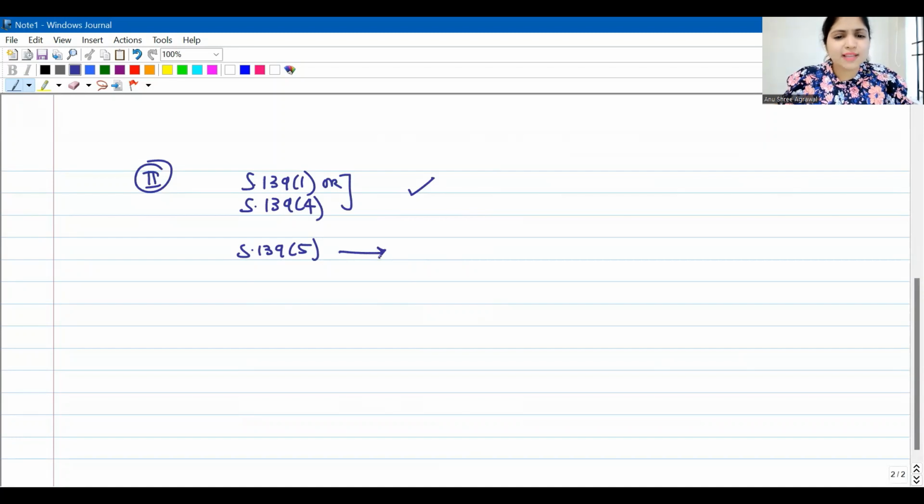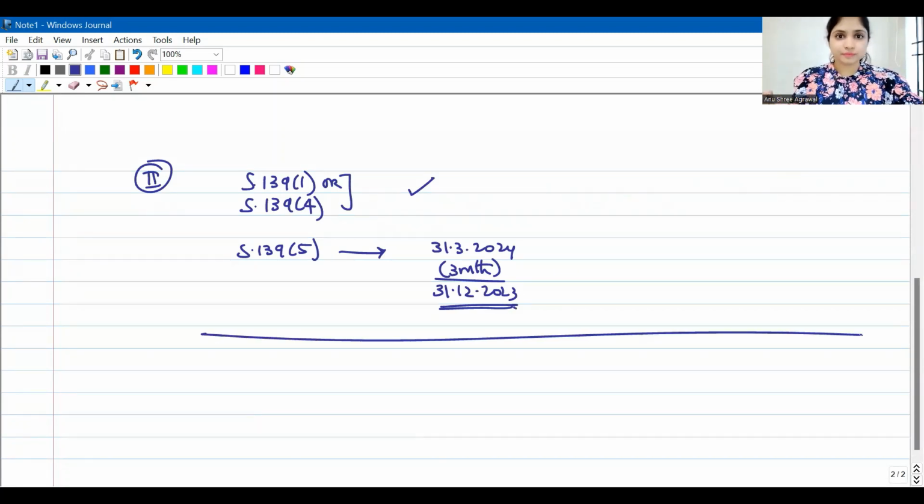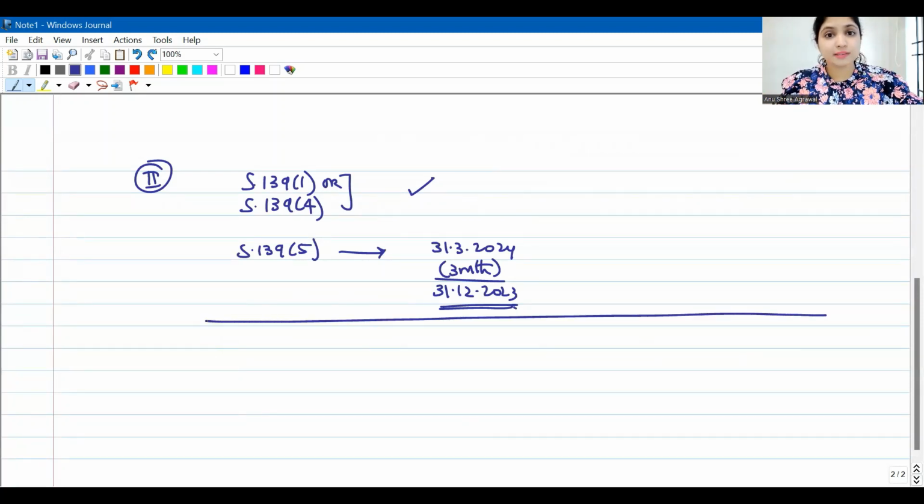But even to revise the return, you have a time limit. What is the time limit? 3 months before the end of the assessment year. End of the assessment year, 31st March 2024. 3 months before that will be what? 31st December 2023. So to revise your return, you have only so much time, but even this time is over. 31st December 2023 is already over. Now even the time limit to revise under 139(5) is over.